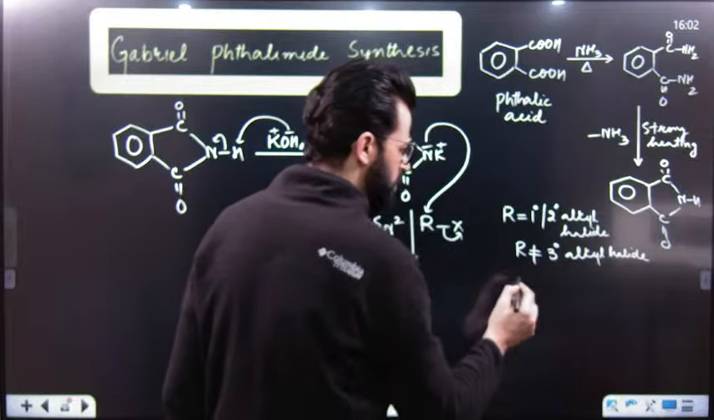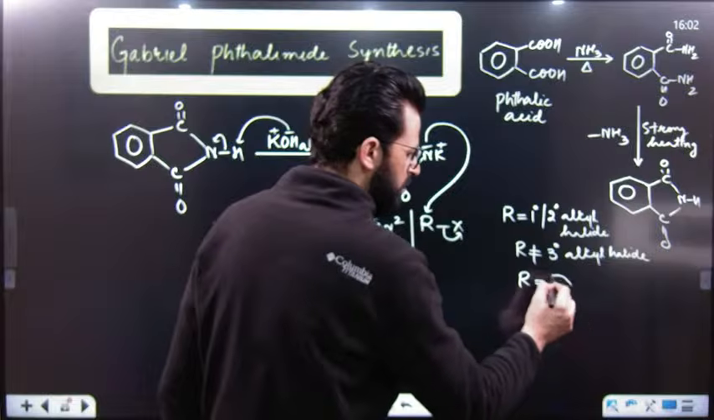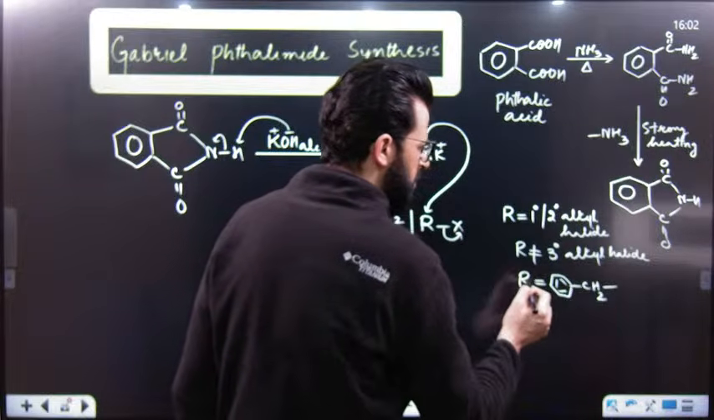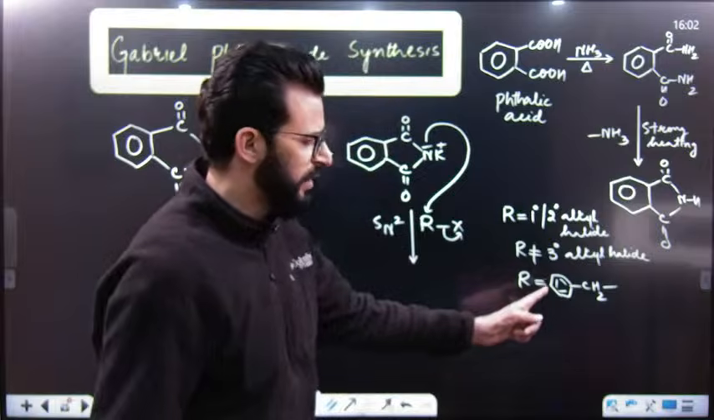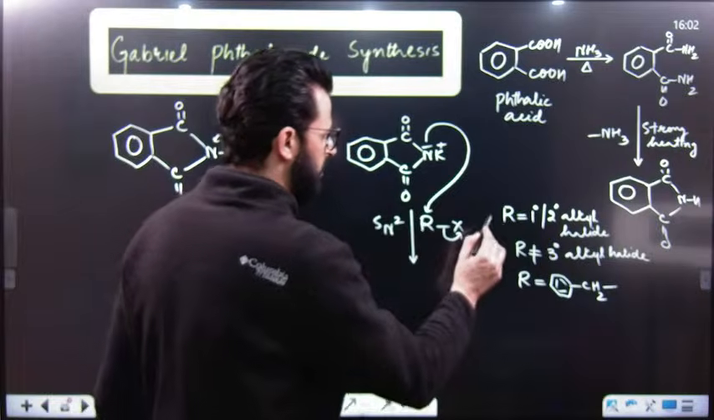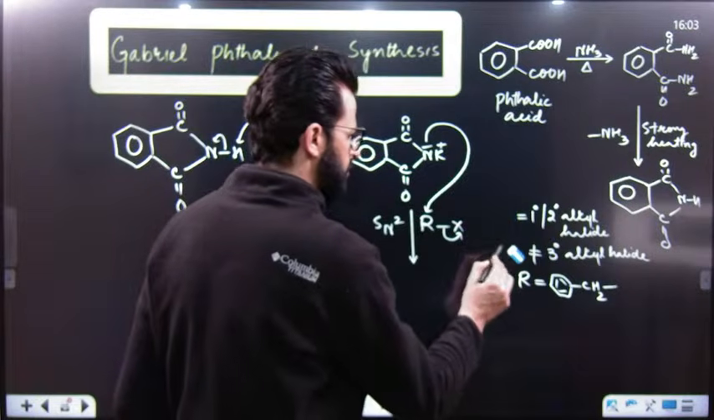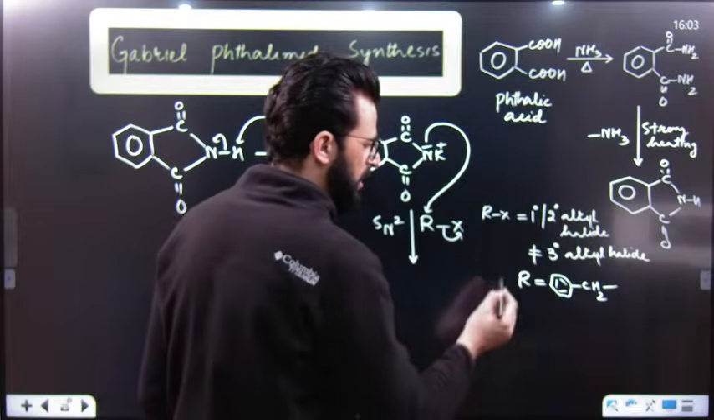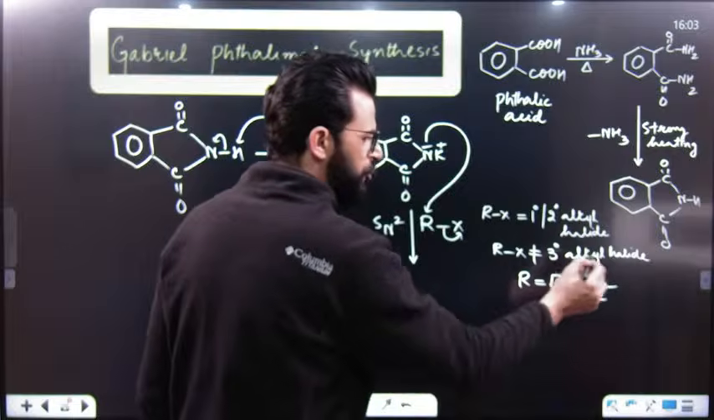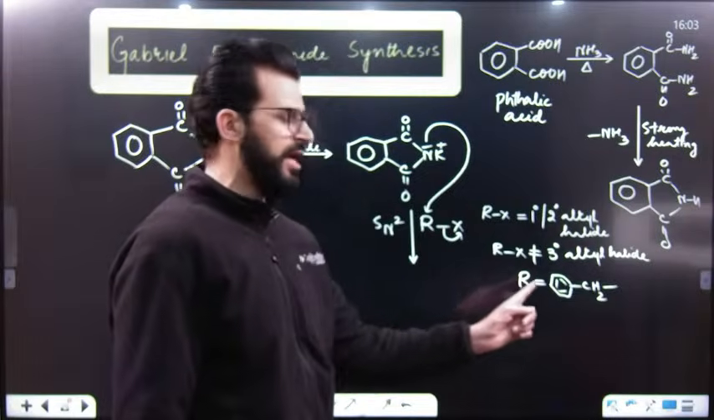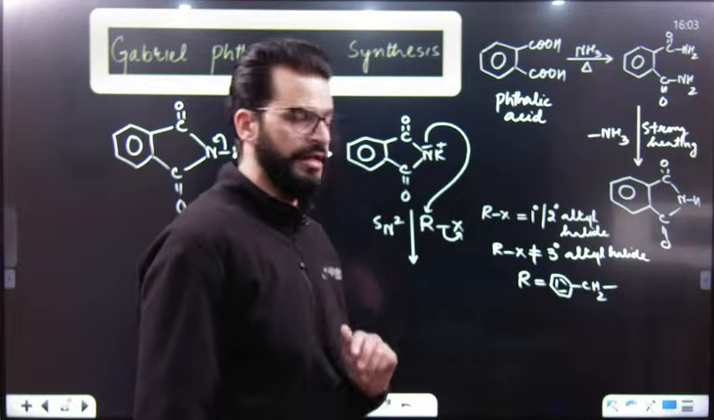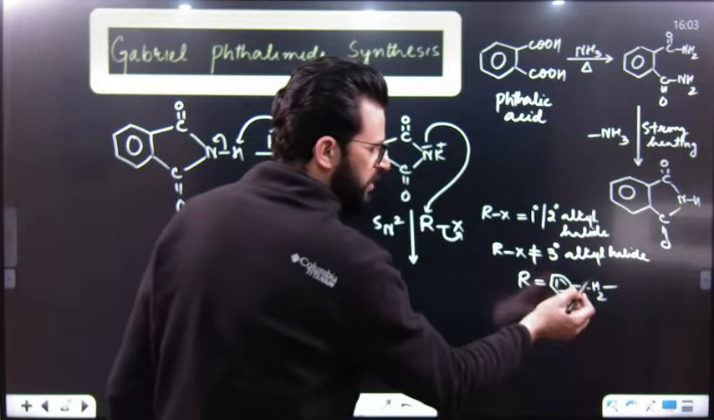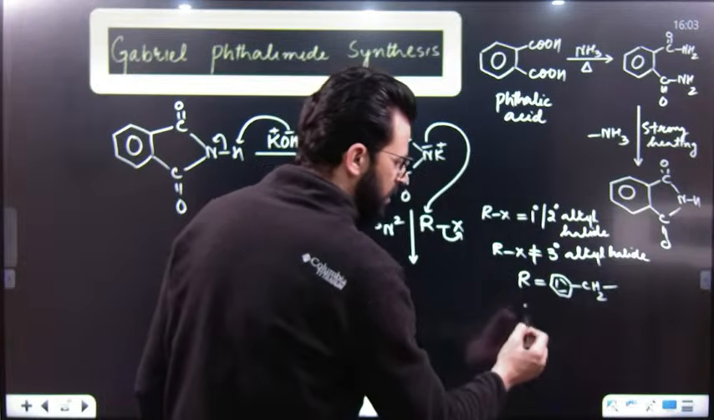Similarly, my dear students, this R can be a structure like C6H5CH2. So remember, RX is a 1 degree or 2 degree alkyl halide. RX can never be a tertiary alkyl halide, but RX can be a benzyl halide. That means this X should be attached to sp3 carbon, whether it is primary, secondary or benzyl halide. It can never be